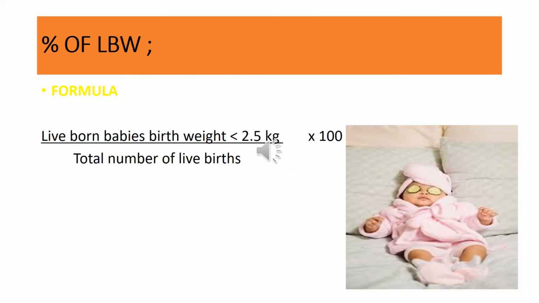Now, in your exam, sometimes you are given a calculation to calculate the percentage of low birth weight babies. In this slide, you can see the formula. The numerator is the live born babies who have a birth weight less than 2.5 kg, and they are divided by the total number of live births that occur during that specific time period, and the multiplier here is 100. So with the help of this formula, you can calculate the percentage of low birth weight babies.